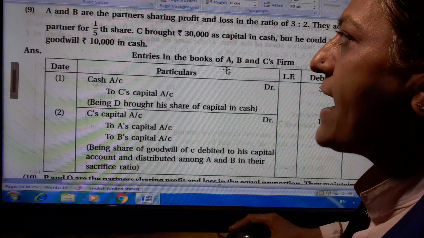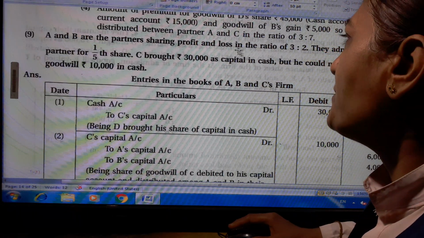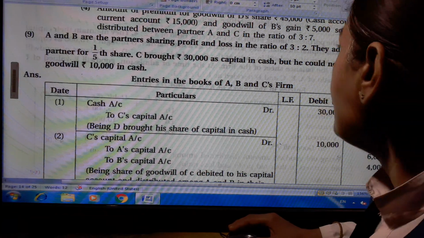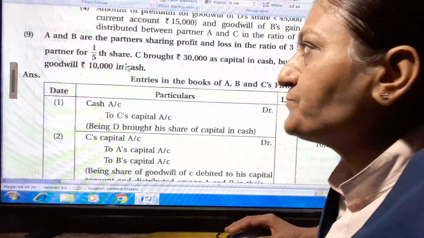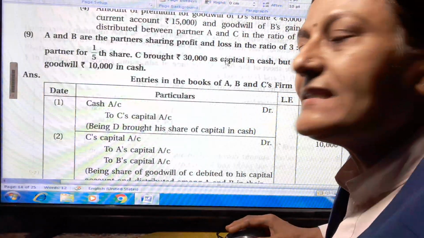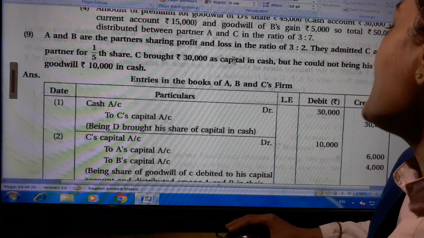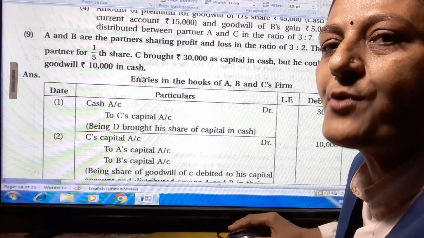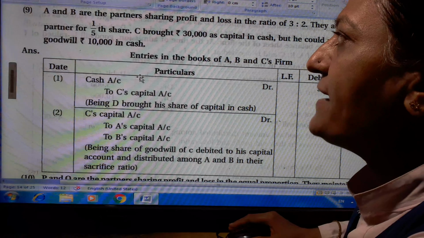Question number 9. A and B are the partners sharing profit and loss in the ratio of 3:2. They admitted C as a new partner for 1/5 share. C brought rupees 30,000 as capital in cash but could not bring his share of goodwill, rupees 10,000, in cash. The new partner did not bring that goodwill in cash. Let us start the answer part.